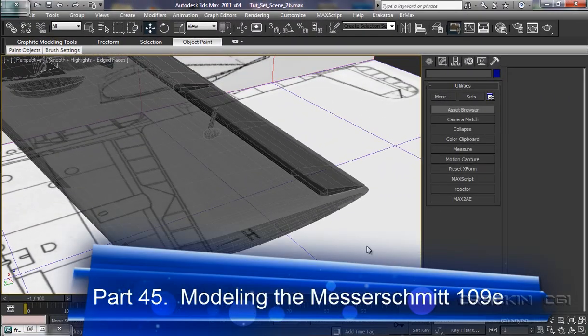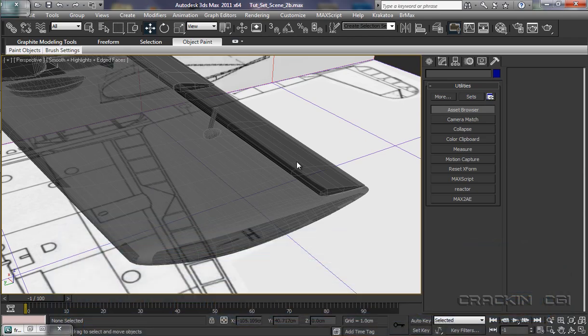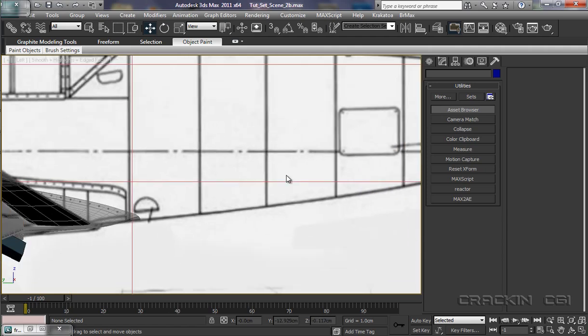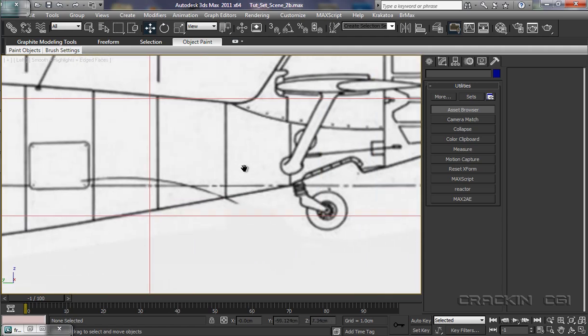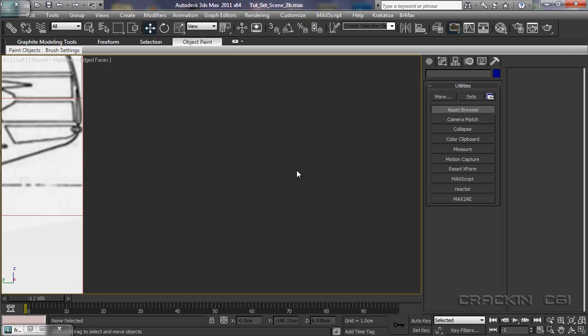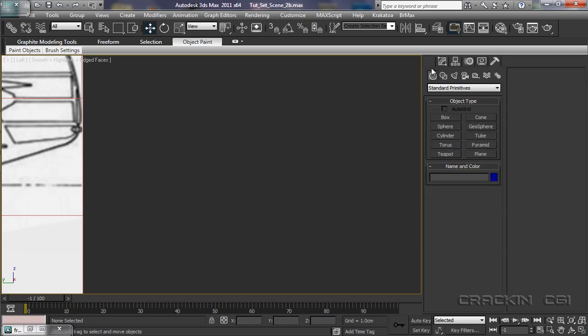And welcome back. Well, I have the wing section and the aileron in transparency mode, but they are frozen. Okay, so now we're going to create the hinges that connect the aileron to the wing. Let's pop into our left viewport for this. Let's pop over here so we can actually see. I'm not too bothered about the size at the moment, so let's pop into our create.